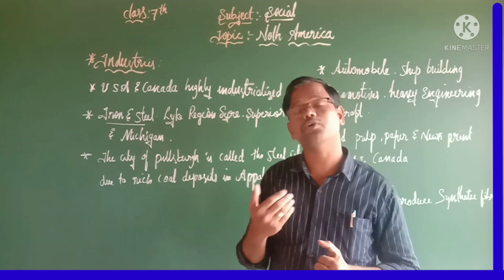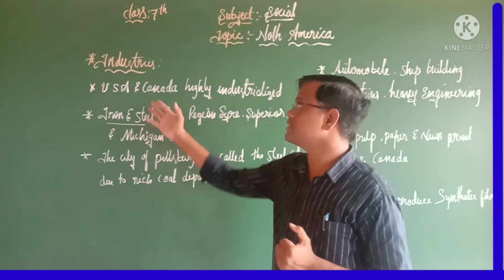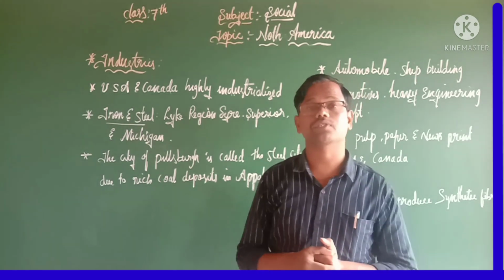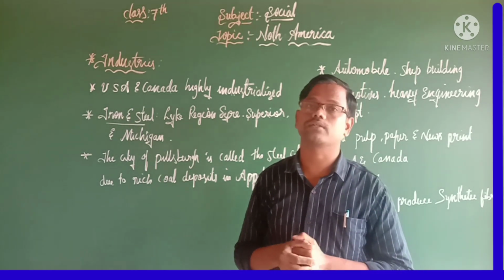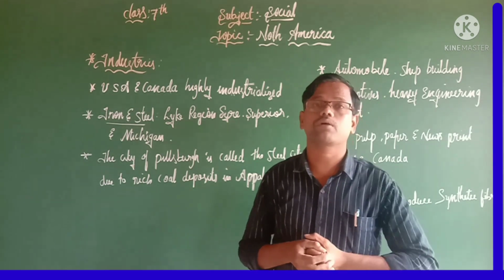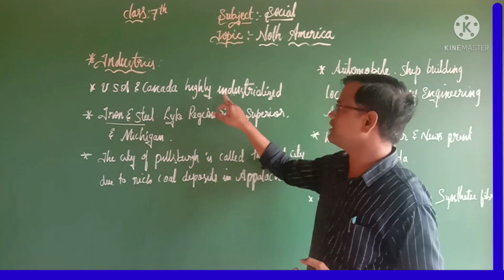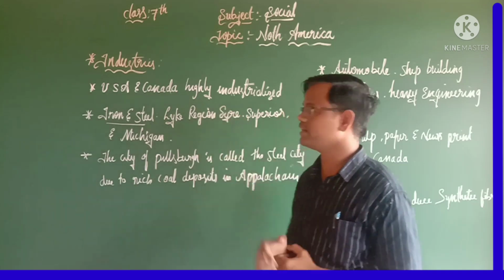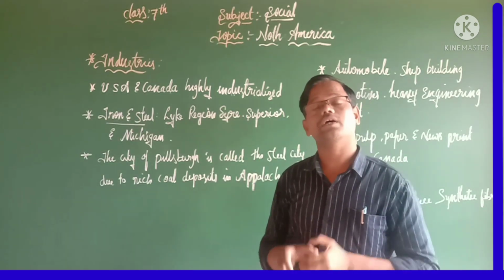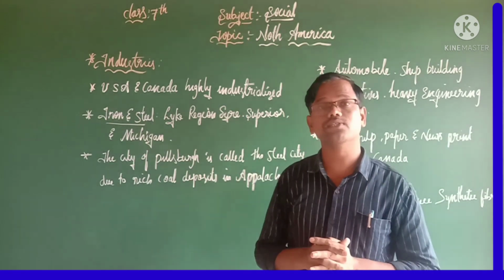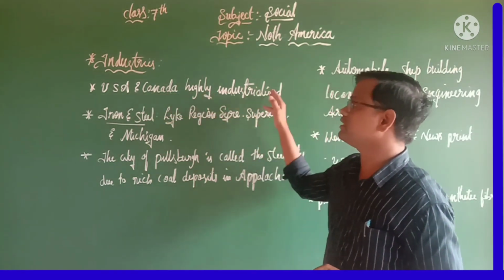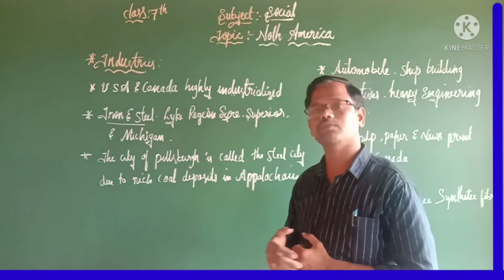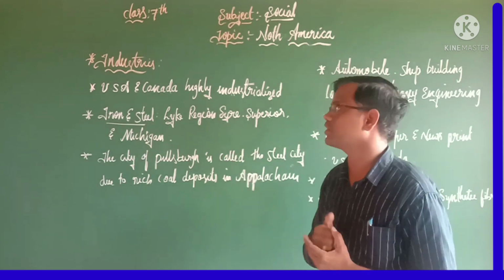Then what are the important raw materials we can see in these two places? The first one, iron ore, coal, copper and bauxite. So these are a few important raw materials that help the high industrialization in USA and Canada. And with that a good transport system and modern technology help USA and Canada become highly industrialized. So let us discuss the important industries we can see in North America.